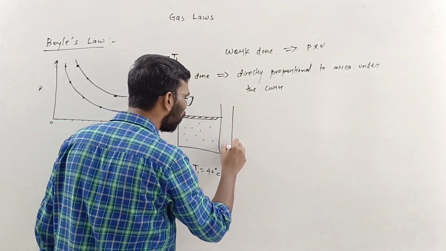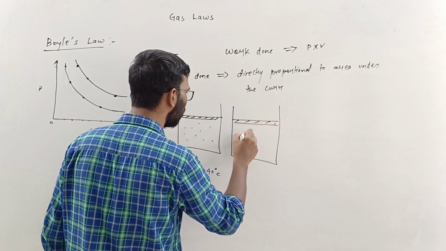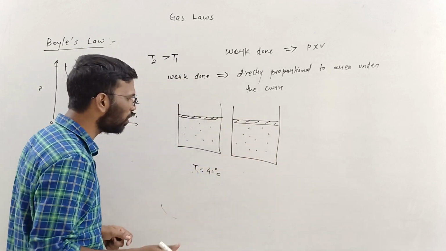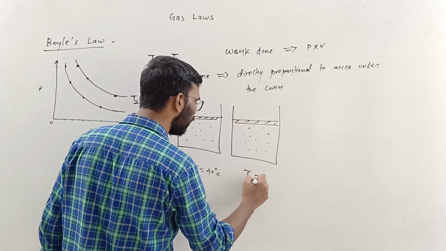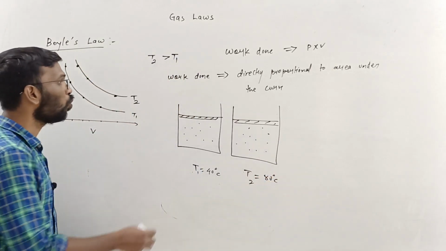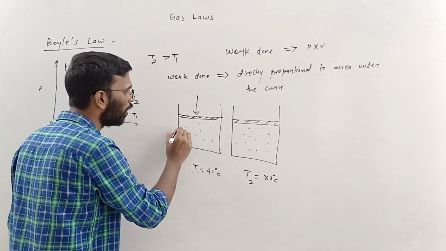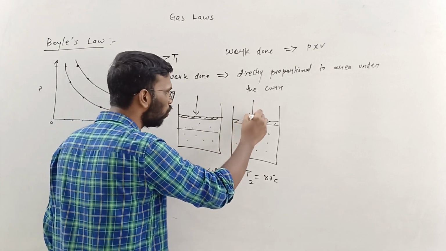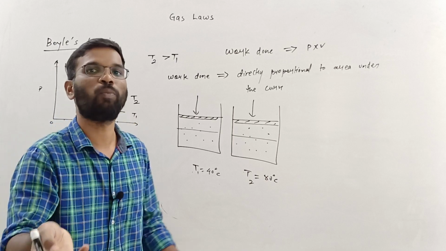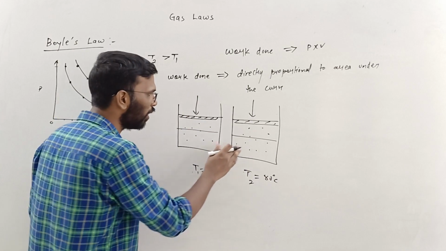Same type of container, same initial volume, same amount of gas, but here the temperature is 80 degrees Celsius. Now you want to compress this and get it over here, and compress this one and get it over here. In which case will you require more energy, more work?